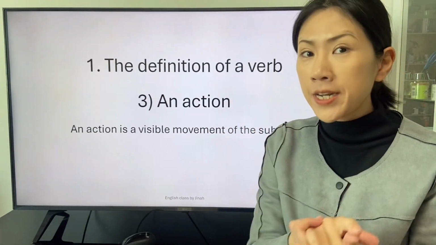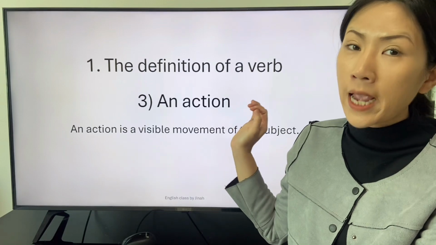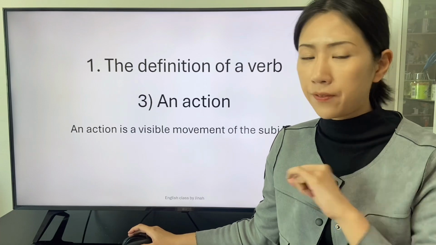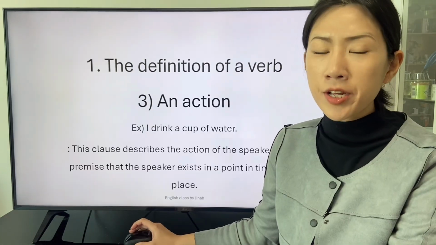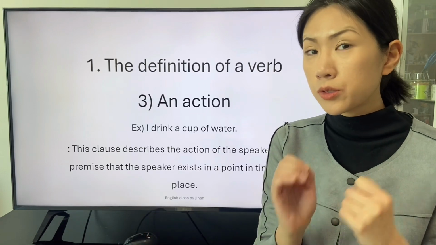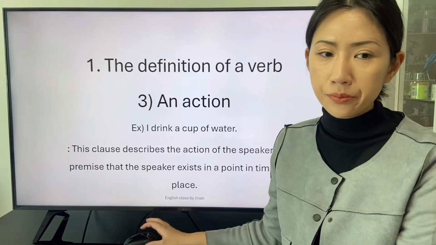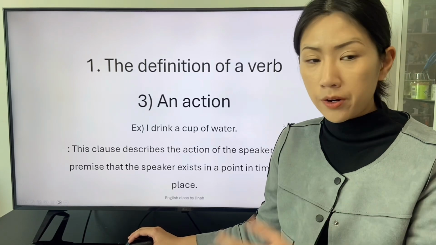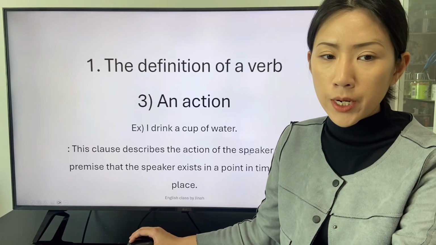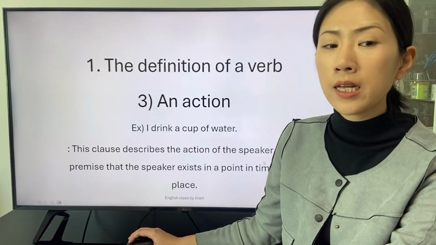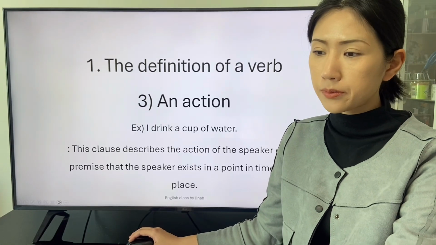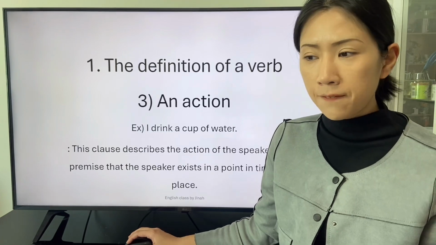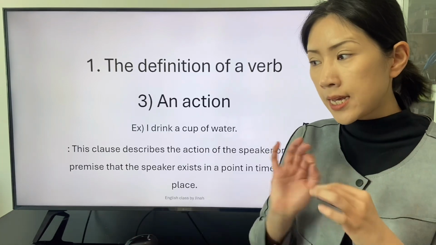The third definition of a verb is about an action of a subject. An action of a subject is a visible movement of the subject. There is an exemplary clause with the transitive verb drink. I drink a cup of water. This clause describes the action of the speaker on the premise that the speaker exists in a point in time and a place.